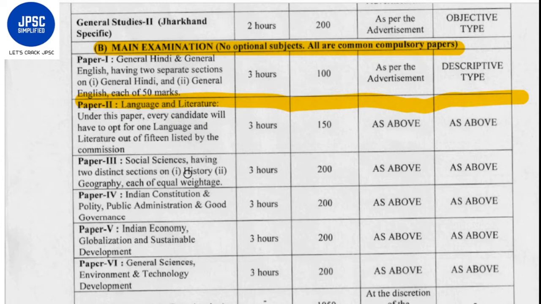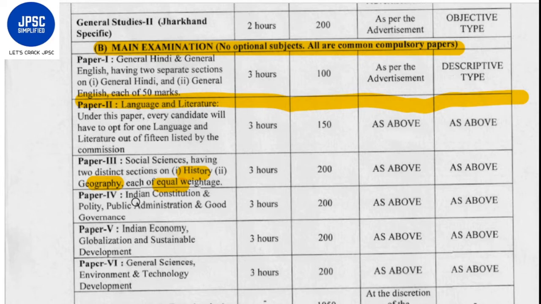It will consist of the sections of history and geography of equal weightage. That is, the total marks for this paper is 200 marks. 100 marks will be from history and 100 marks will be from geography. So see, the details of each paper we will see after some time. Here we are just having a glance over the scheme of the examination.